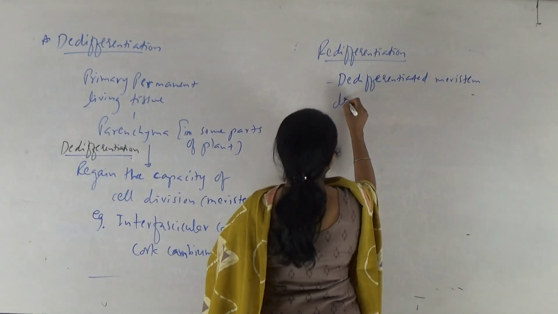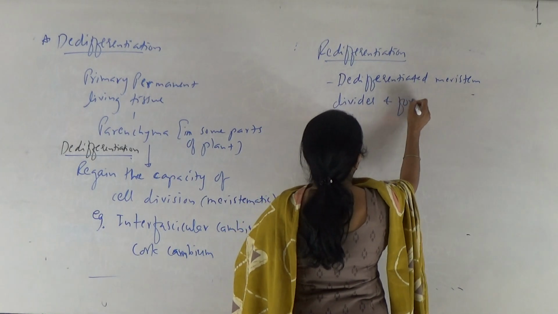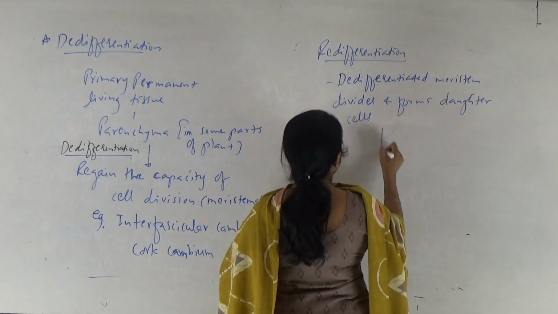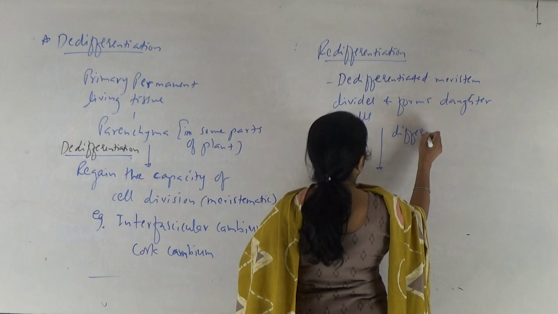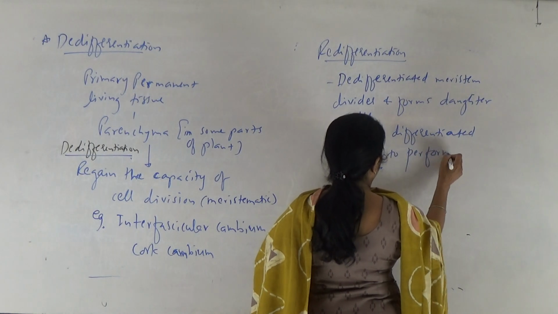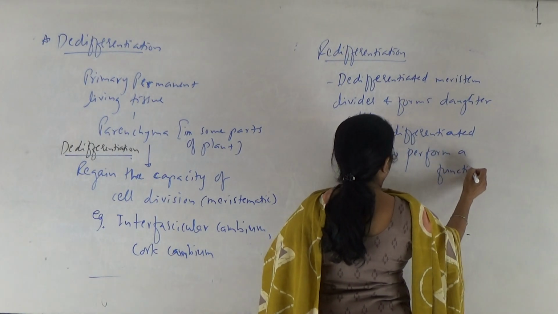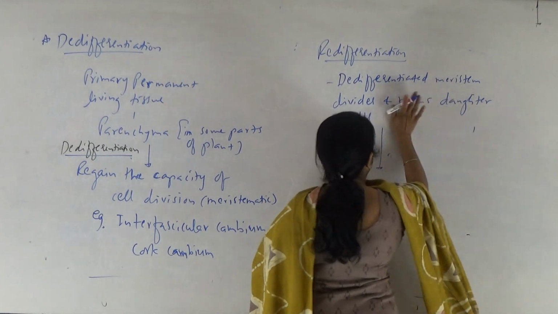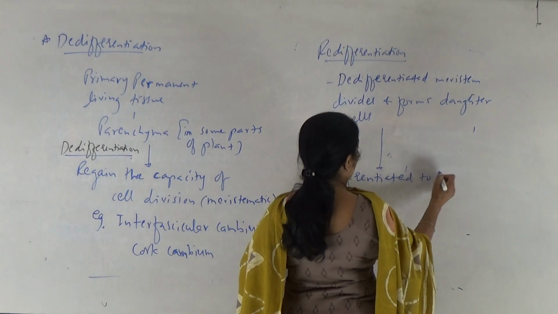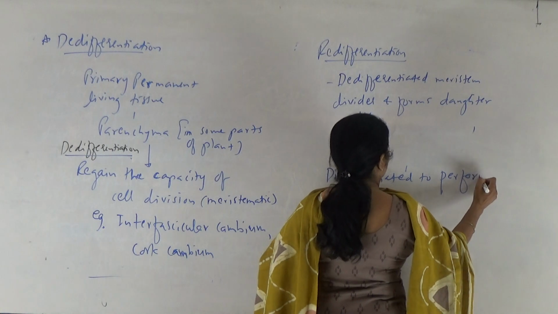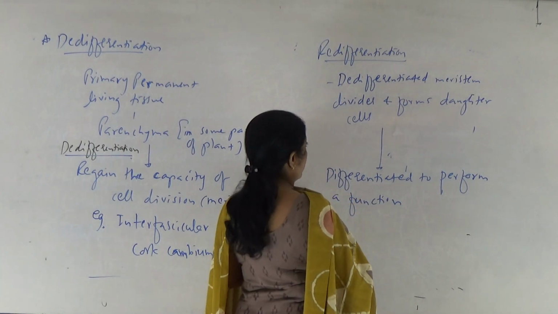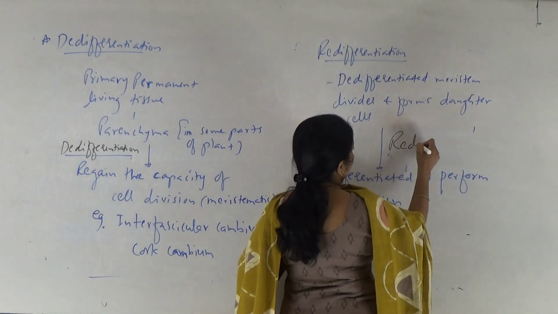This process is called redifferentiation.